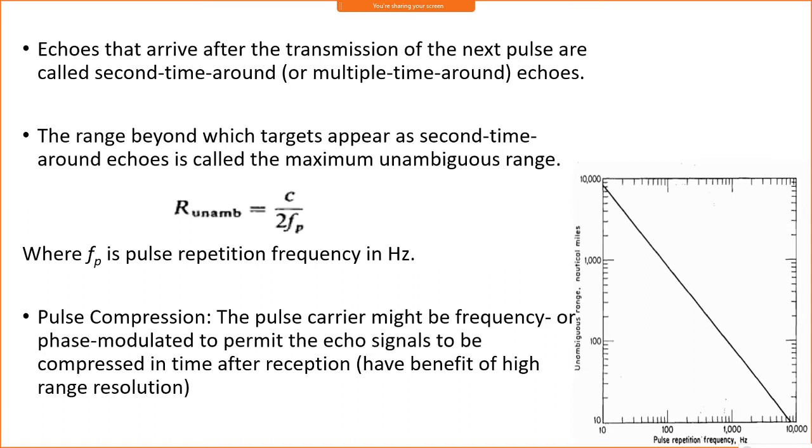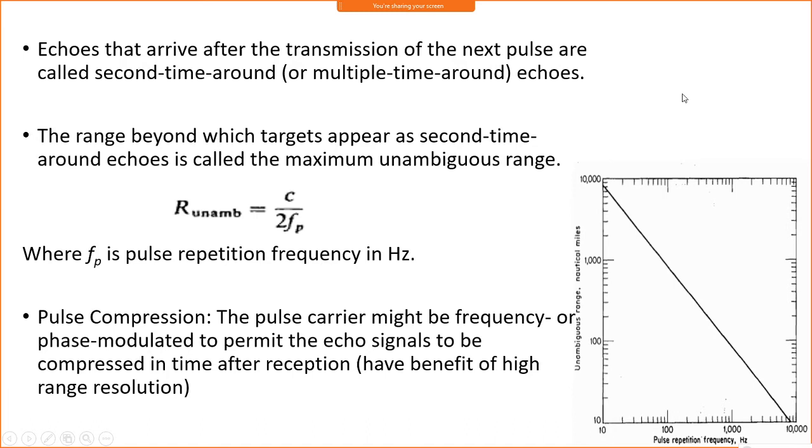The range beyond which a target appears as a second time around echo: that means before receiving the echo signal, if the next pulse is already transmitted, that is called a second time around echo. The range beyond which the target appears as a second time around echo is called the maximum unambiguous range.